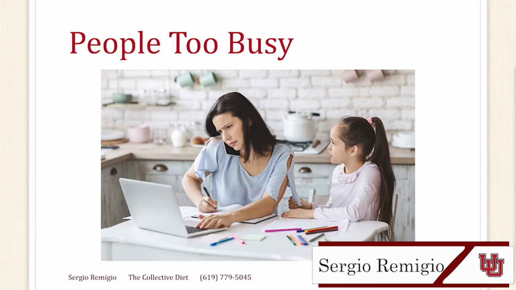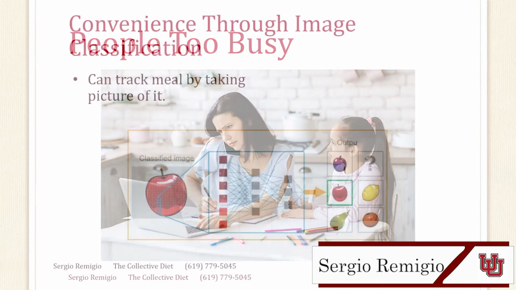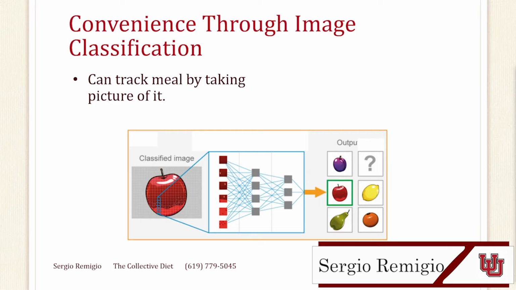Now, what about people who find it too cumbersome to record their meals? It's true that it takes way too long to record every meal by text. So Collective Diet wanted to add a way to streamline the process for our users to encourage them to track their meals. Therefore, we added a feature in our app that allows users to snap a picture of their meal that tracks what they're eating instead of having to manually add it in a text box.